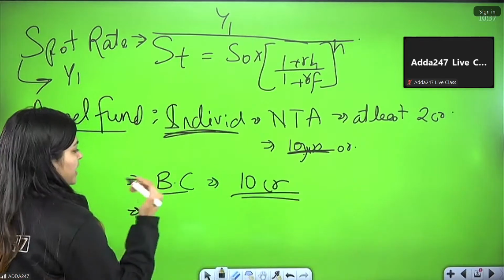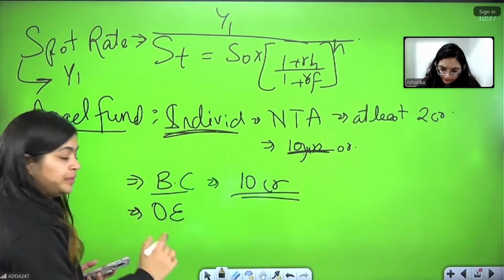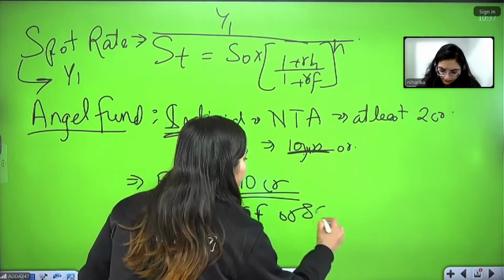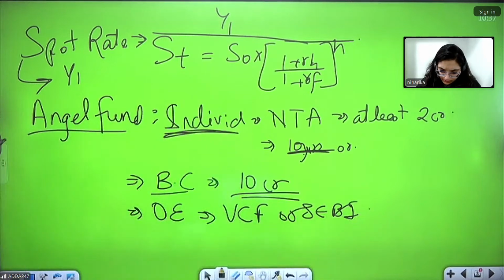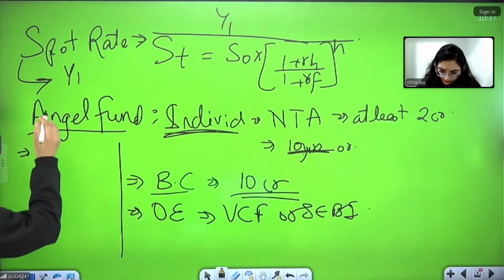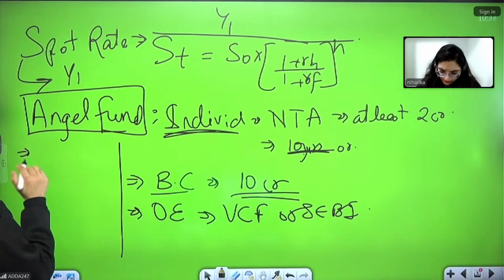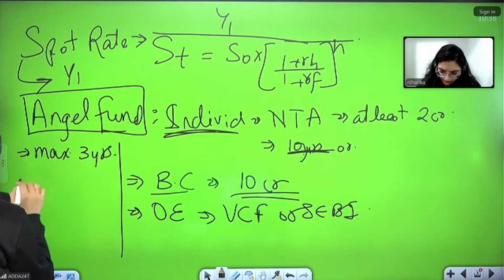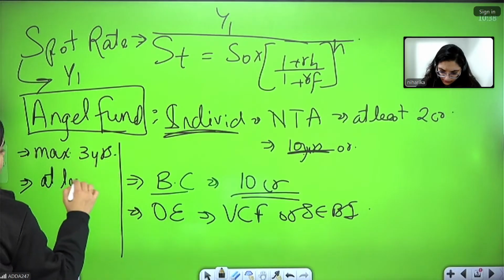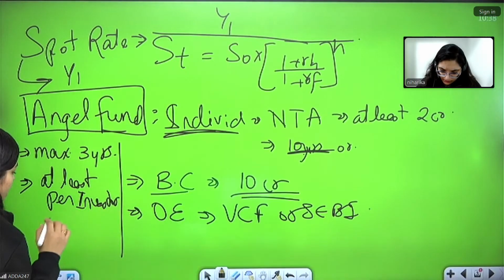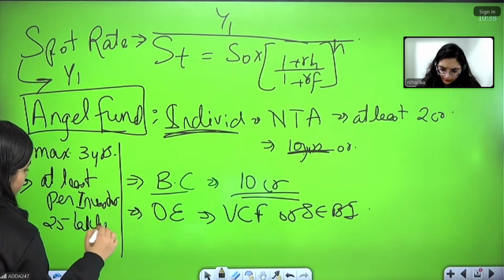For any other entity apart from individuals and body corporates, you require venture capital fund registration, or registration under SEBI. So these are the few limitations under angel fund. As an angel investor fund, they can accept maximum for 3 years only. This is their lock-in period, and per investor, they can receive a minimum of 25 lakhs.